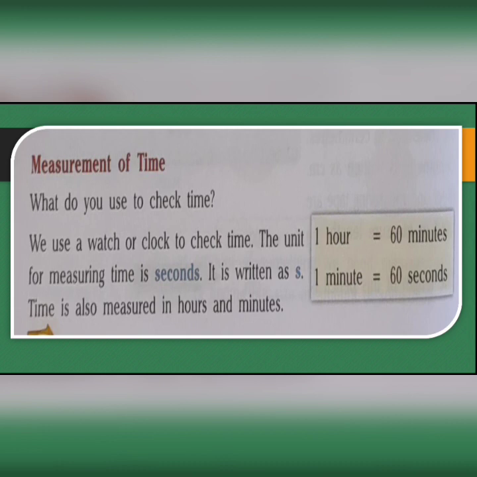Next, let us discuss measurement of time. What do you use to check the time? Obviously, the wall clock or wristwatch, right? And the smallest unit of measuring time, what is it? Second, in our clock or our watch. Second is written as small s.